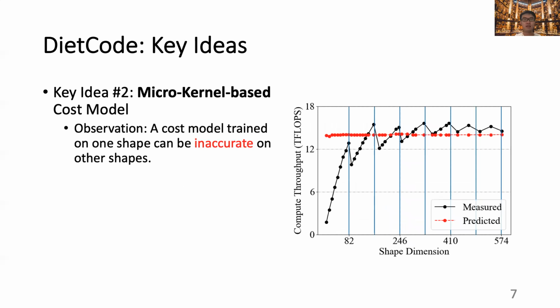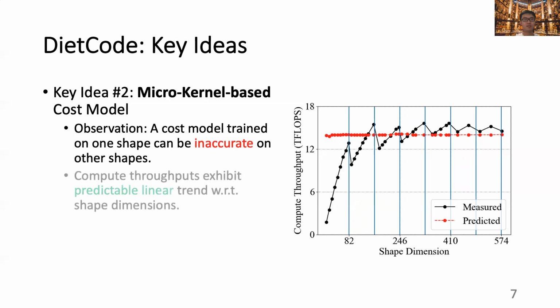Our second key idea, microkernel-based cost model, is from the observation that the existing cost model, if trained on one shape, can be inaccurate on other shapes. As we can see from the right-hand side of the slide, as we vary the shape of the workload, the existing cost model is unable to capture the change in compute throughput.